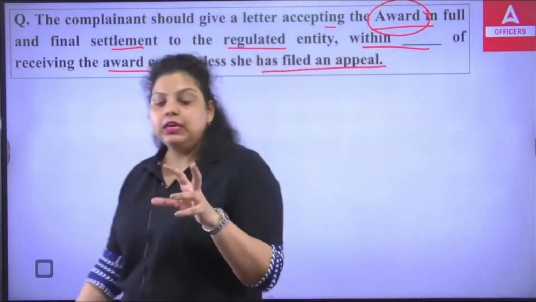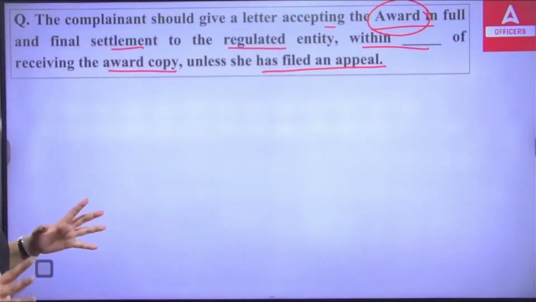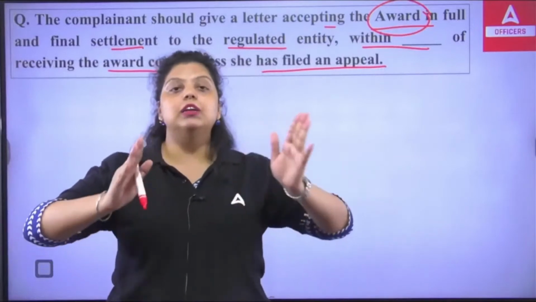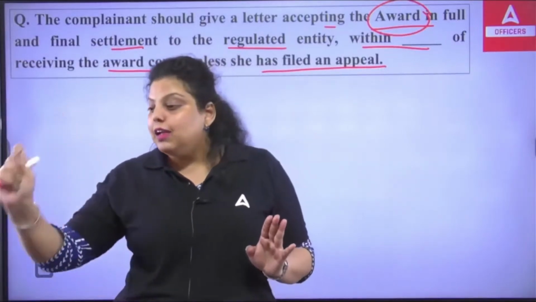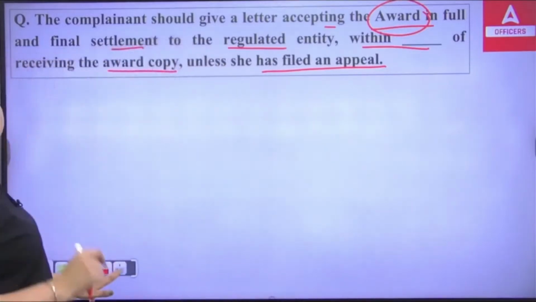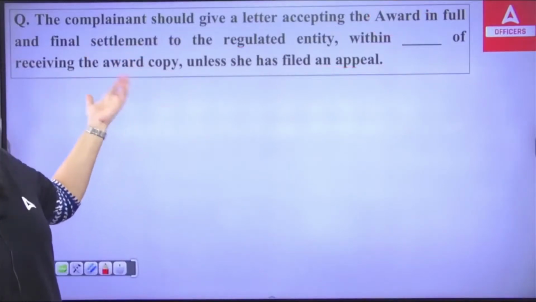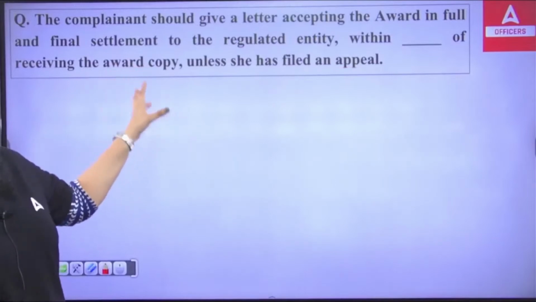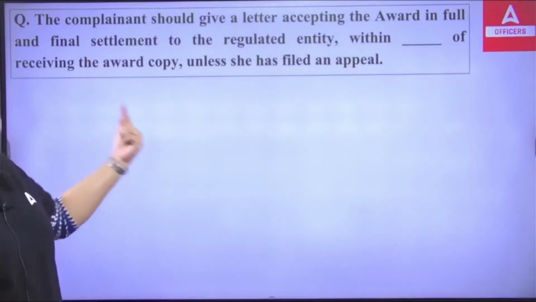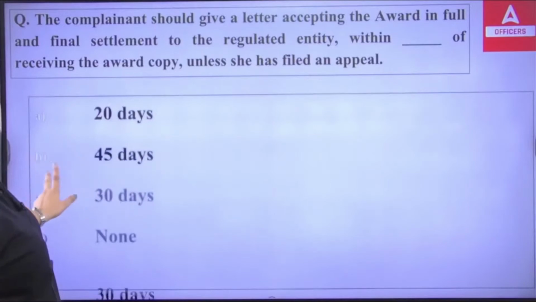For example, the integrated ombudsman has given its decision and I am not satisfied with that decision. So I have appealed to the higher authority, that is the executive director of RBI. Earlier it used to be the deputy governor. If I have filed an appeal for further resolution, then I do not have to give the letter of acceptance. But if I am not applying for further inspection, then I have to give the letter accepting the award